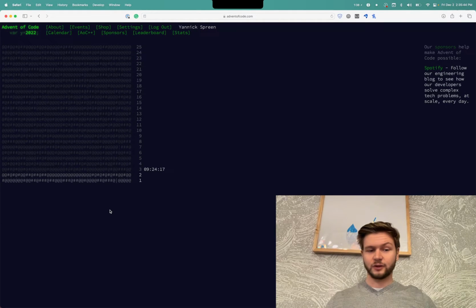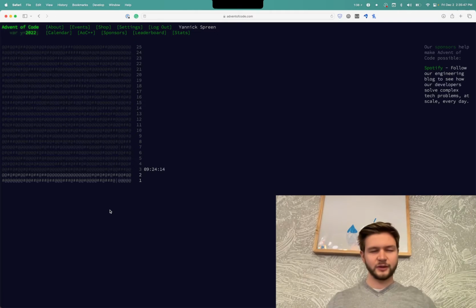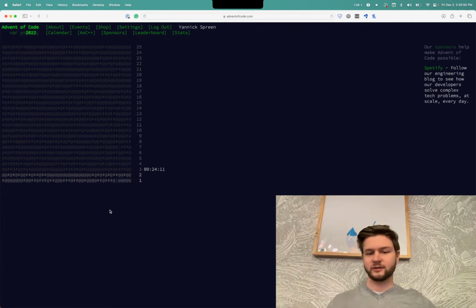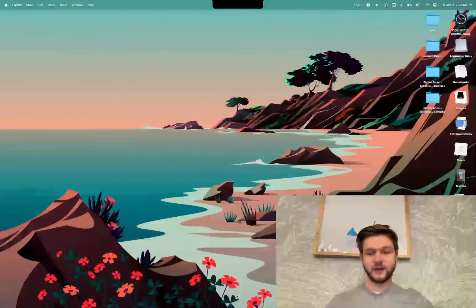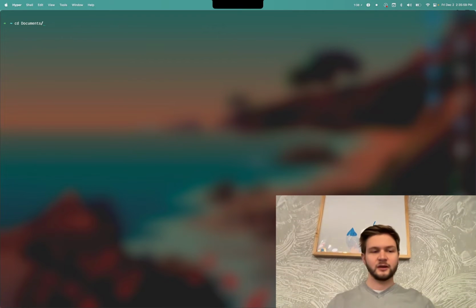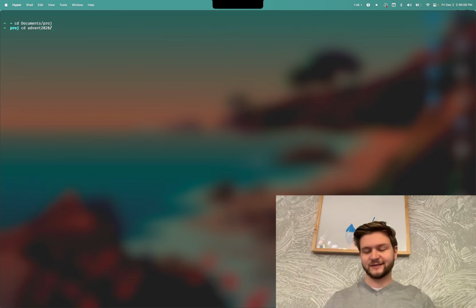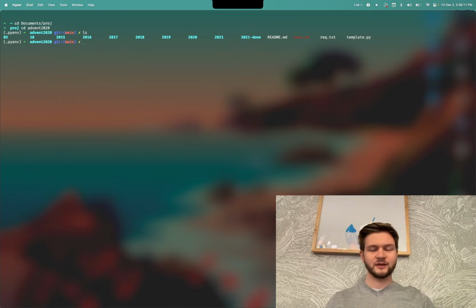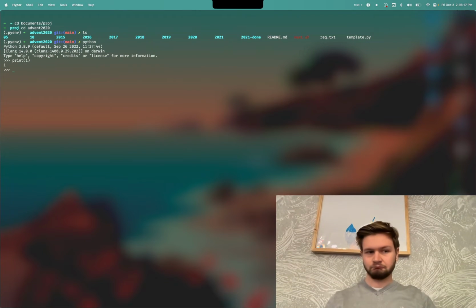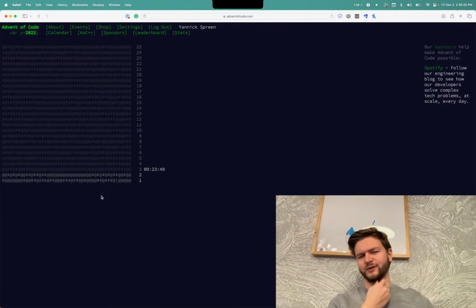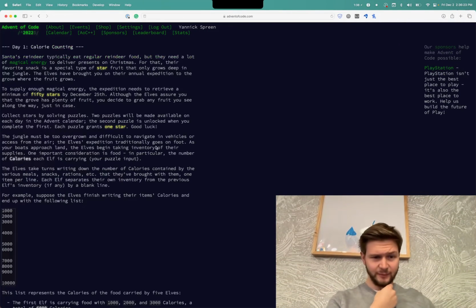And for the first day, I think I will not be using the AOC CLI or any additional tools. I will just write a very simple Python script to solve the first challenge, and then we can see where it goes from there. I do have a folder prepared, which is called Advent 2020, fittingly enough, which is when I came up with this little thing. Let me see if my Python is still working. Seems to be perfect. I think we can solve the first couple of days in the CLI maybe. Let's see. And here we go.